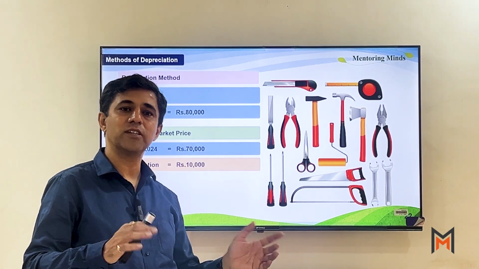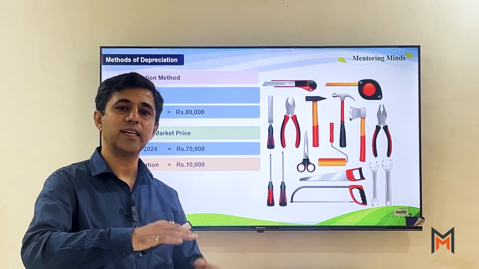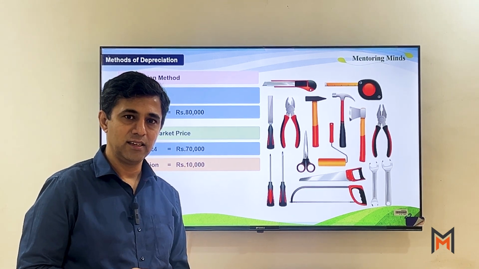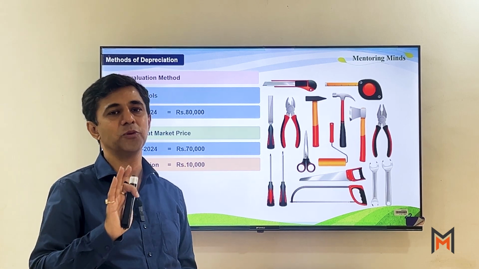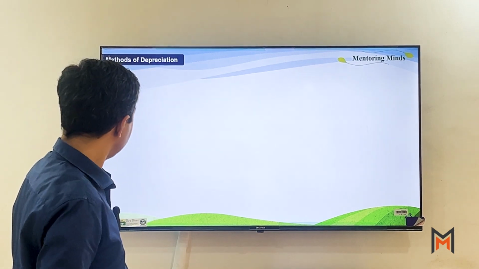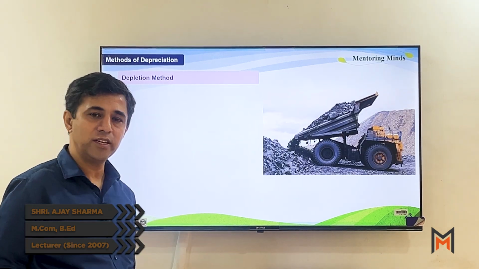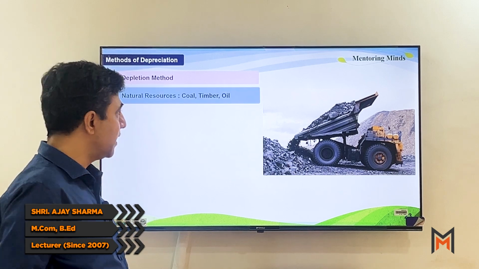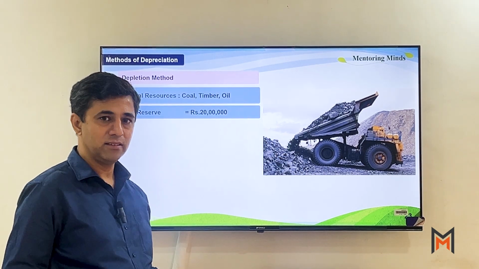So in case of certain assets for which we cannot find out the value, we revalue the asset at the current market price, and the difference in the current market price results into depreciation. The next method is depletion method. This we have already understood in case of coal. So let's say that coal, timber, oil, these are getting depleted, right?